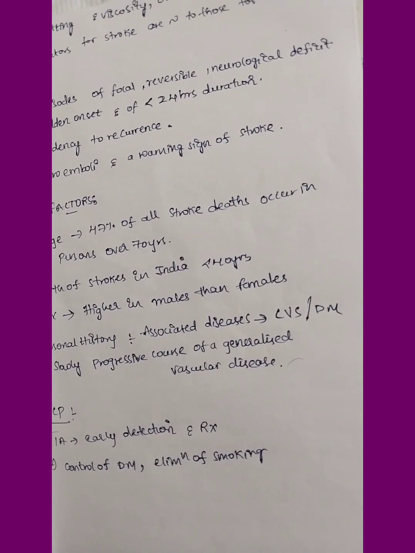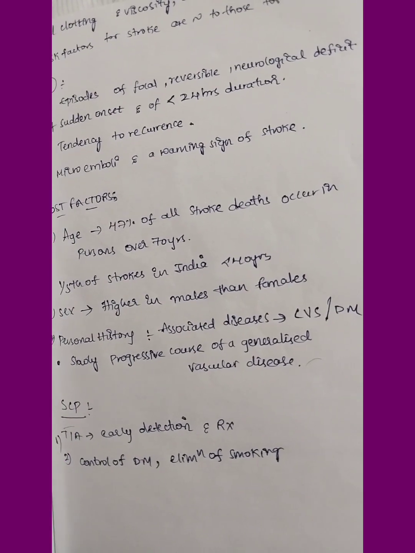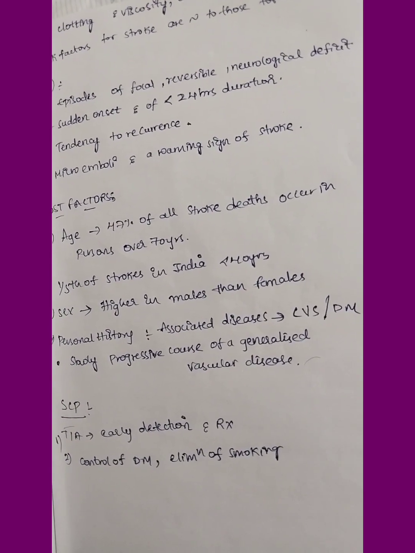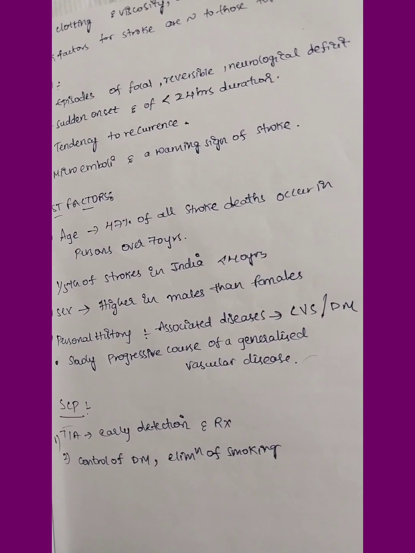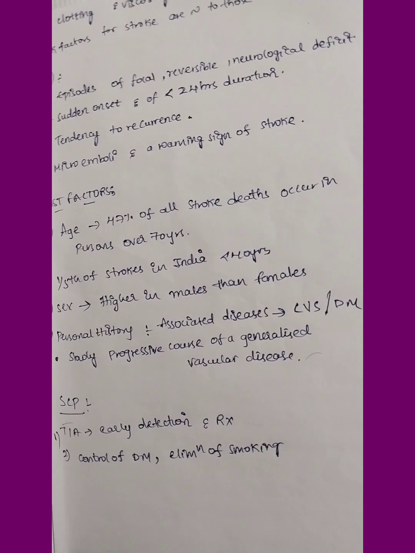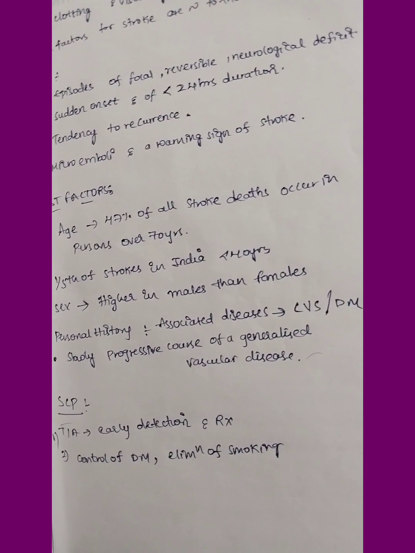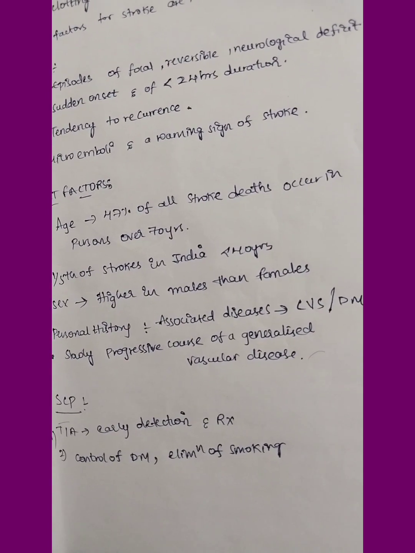Personal history includes associated diseases like cardiovascular diseases and diabetes. There is a slowly progressive course, so we ask the OD parameters, P for progression, of a generalized vascular disease. Some vessel deformities may progress and finally lead to stroke.